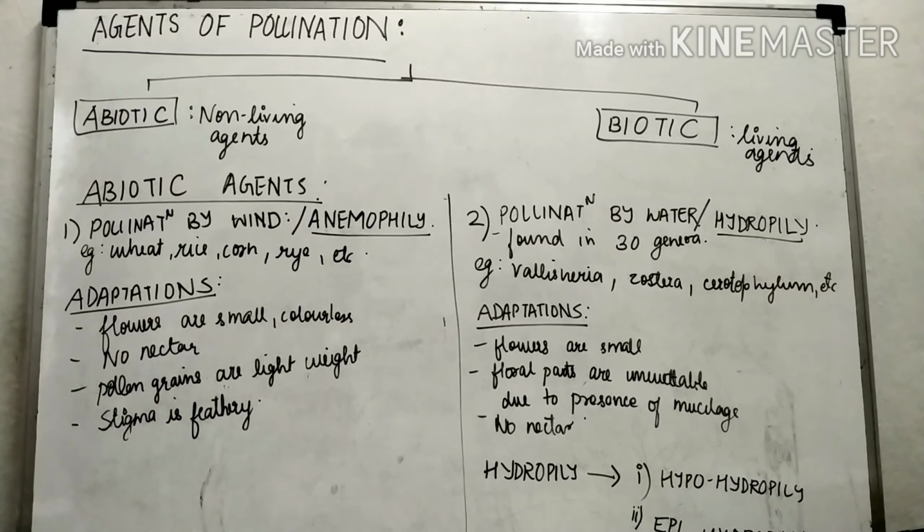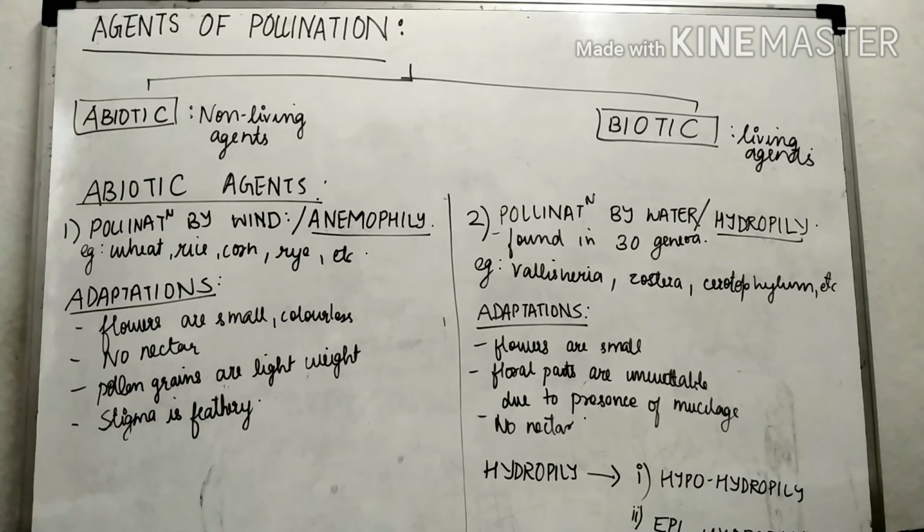And the next, the stigma is feathery to trap the pollen grains towards them for the pollination process. Therefore, the stigma is feathery to trap. Pollen grains are lightweight. They have no vector, as we said. It is an abiotic agent, so no need of a vector, because nectar is required for attracting insects towards them. And the first, flowers are small and they are colorless.